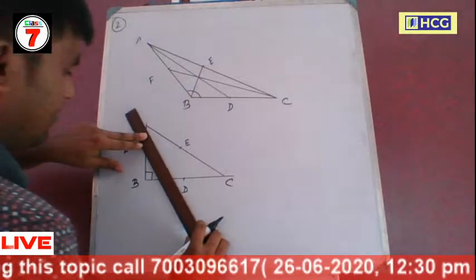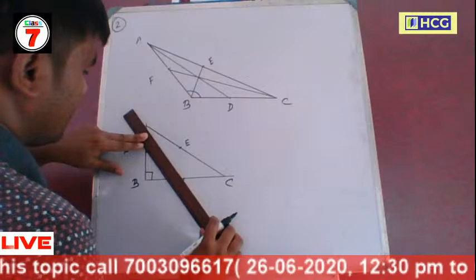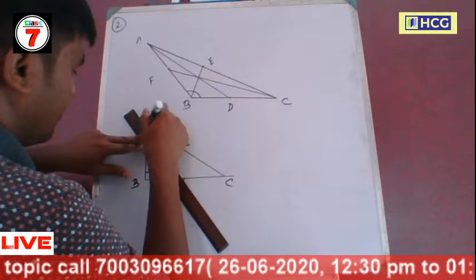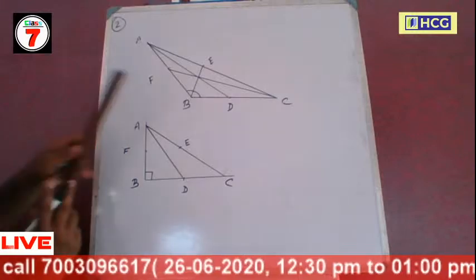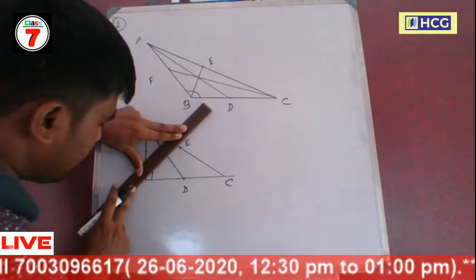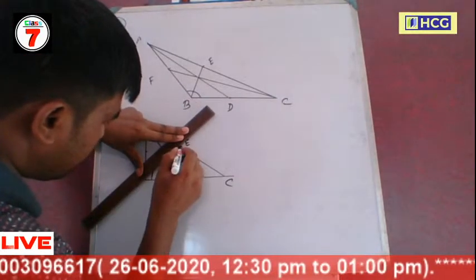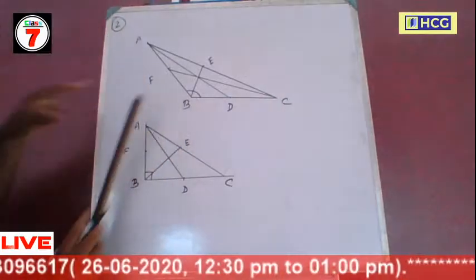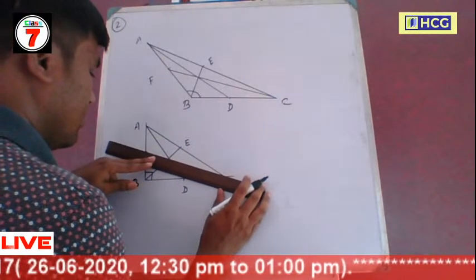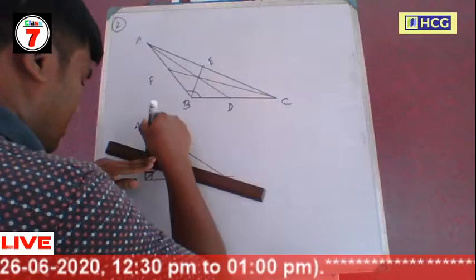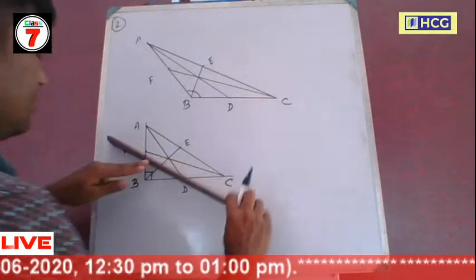Now we join AD. So here AD is a median, and join BE. So BE is another median, and join CF. So CF is another median.